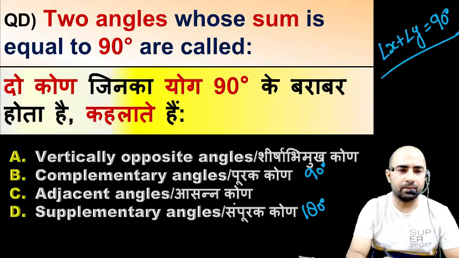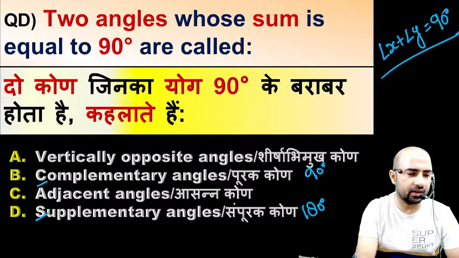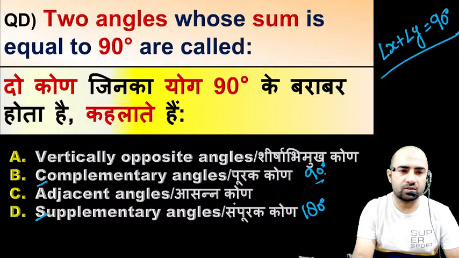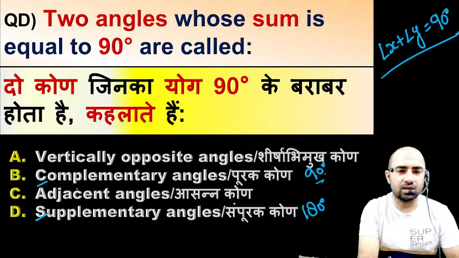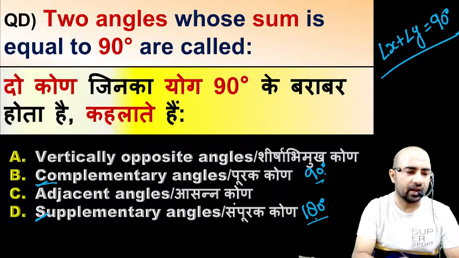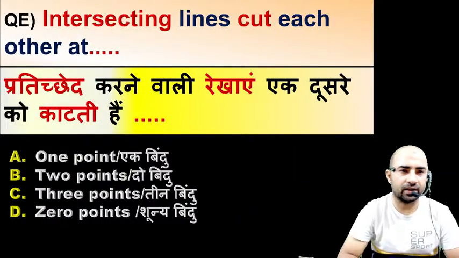So how you can remember this? C comes before S. So complementary means 90 degree, and you know that C comes before S. So C is smaller than S and S is greater than C, and 90 is smaller than 180. So C means 90 and S means 180. So whenever two angle has a sum of 90 degree, then the angles are called complementary, and whenever we have any two angle with a sum of 180 degree, then angles are called supplementary. What other type of question can be asked on this concept? Other type of question I will explain.